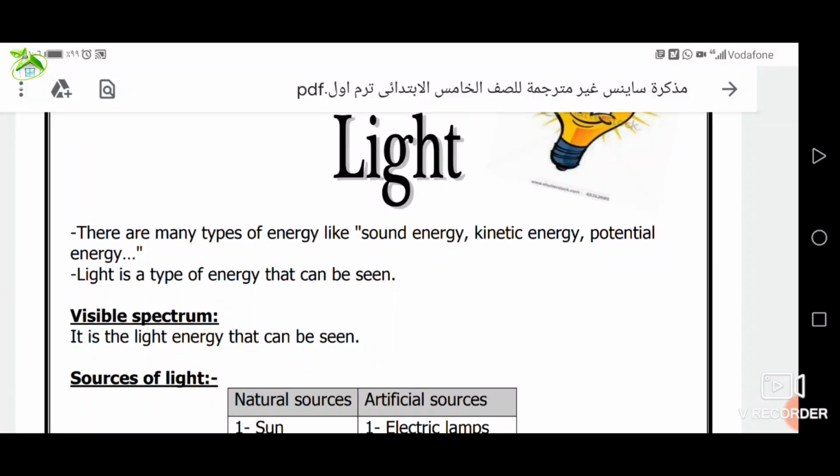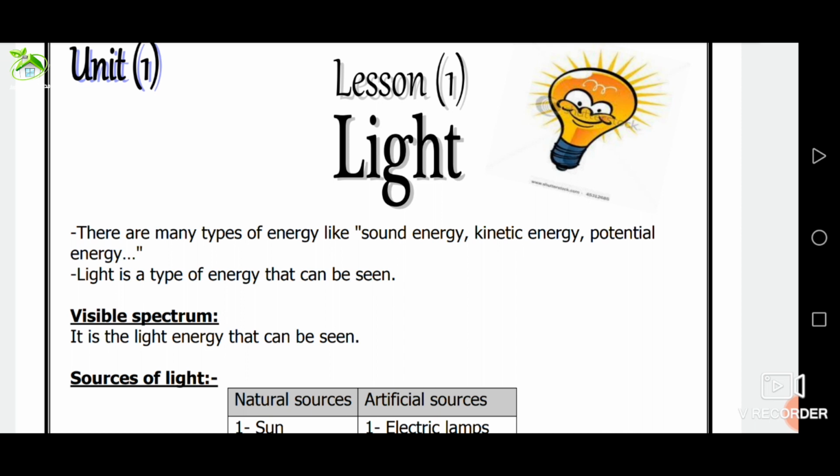We studied before energy, and we said energy is the ability to do work or make a change. There are many forms of energy, like sound energy, light energy, magnetic energy, electric energy, heat energy, and kinetic energy. Light energy that can be seen is called the visible spectrum. What is the meaning of the visible spectrum? It's the light energy that can be seen.